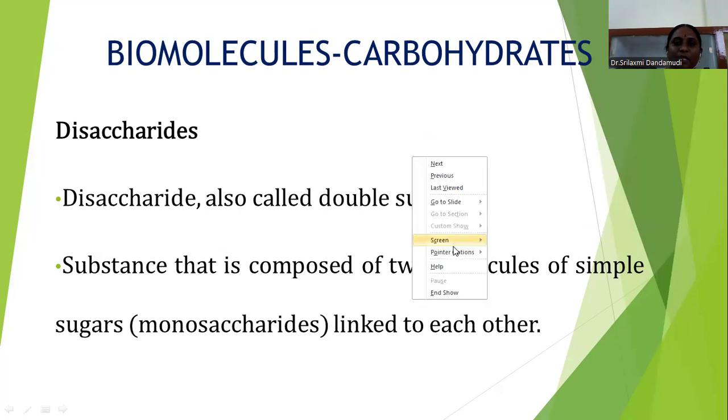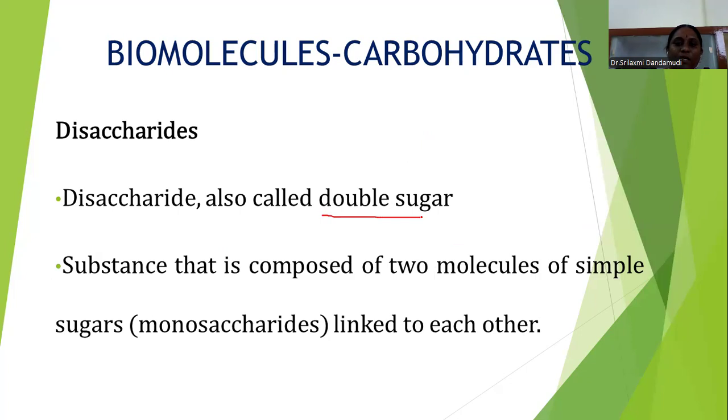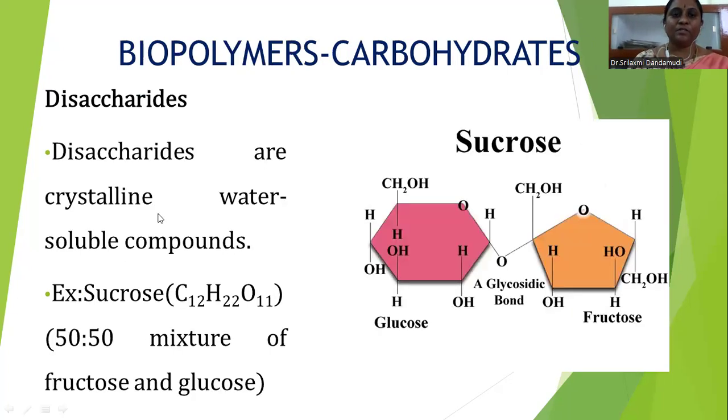Disaccharides contain 2 sugar units, and are also called double sugars. Here it contains 2 molecules of simple sugars, that means 2 monosaccharide units. For example, sucrose is the combination of glucose and fructose. It contains 50% glucose and 50% fructose. These disaccharides are crystalline in nature and are water-soluble compounds.